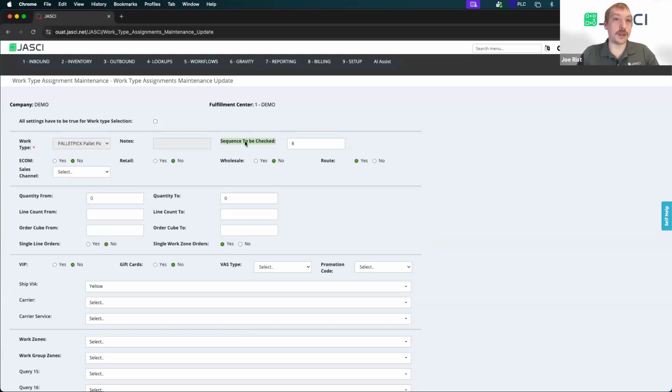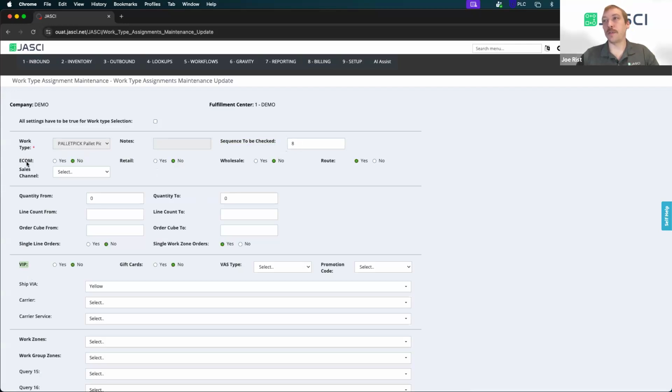Maybe they'll have a lot of common characteristics about them, but there's one specific thing that you want the system to look for. Let's say it's a certain type of single pick, maybe, or a discrete pick. Maybe it's for a VIP customer or something. Then we would go ahead and mark this as an earlier sequence. That way it looks at this and recognizes that, oh, we do have the VIP slot marked as yes on this order, so we'll make it a VIP order. Even though all of the other things matched what would go for a discrete order, your sequence is going to be important to check for certain values.